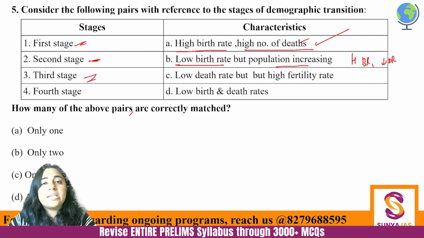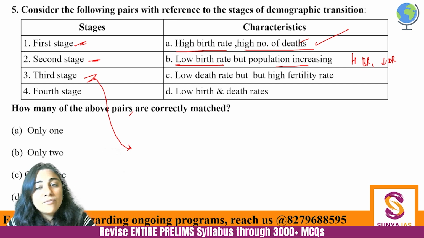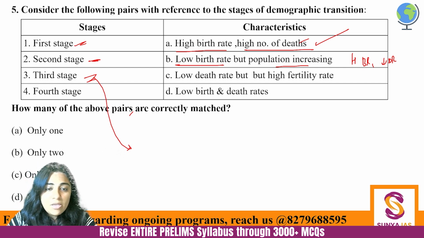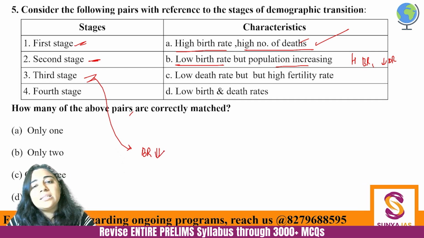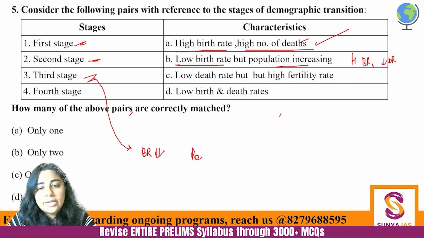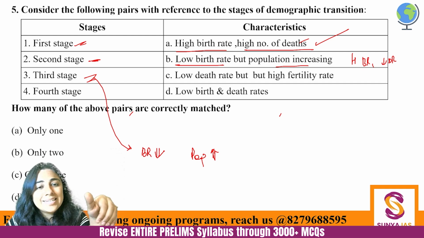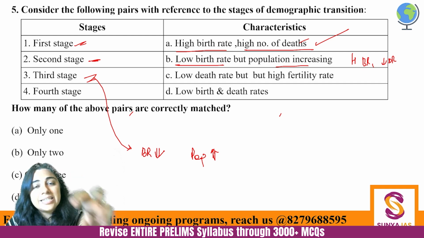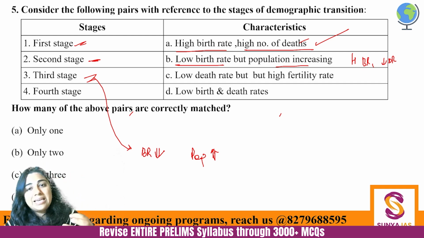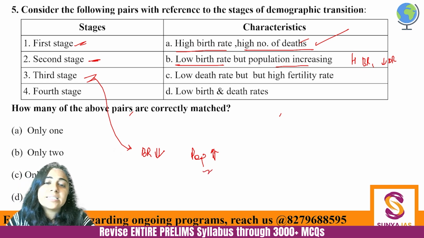In the third stage, MOSPI, the Ministry of Statistics and Program Implementation, has said that we are in the third stage, wherein birth rate is falling and the population still continues to grow. So birth rate is increasing at a slower pace, but the population continues to grow. So we are currently in this stage.